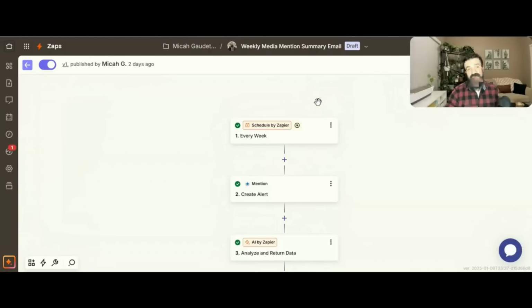So in this first zap, what I've done is I've created a process whereby if my name is mentioned in local media or in the national media or stuff like that, it basically tells me once a week with relevant links where my name has been mentioned. Now think of it this way, right? This is helpful for reputation management. If your city managers want to see their names mentioned, you can also tailor it to where the keyword it's searching for is your city's name.